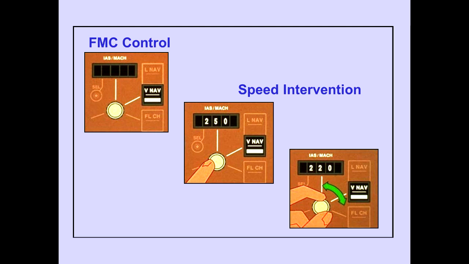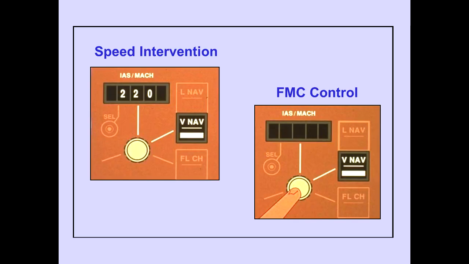This displays the current VNAV target speed. Rotating the IAS Mach selector increases or decreases the target speed without disengaging VNAV. Pushing the selector a second time returns speed control to the FMC. The IAS Mach window blanks.